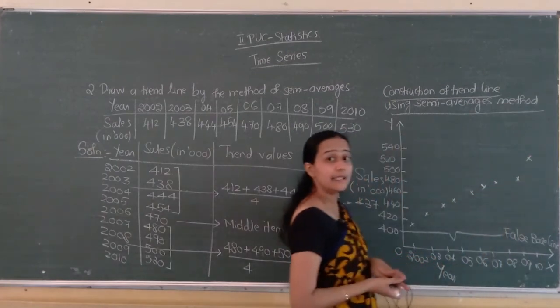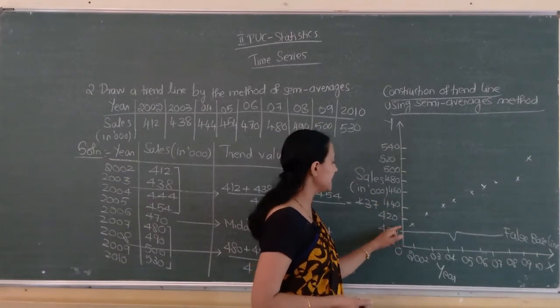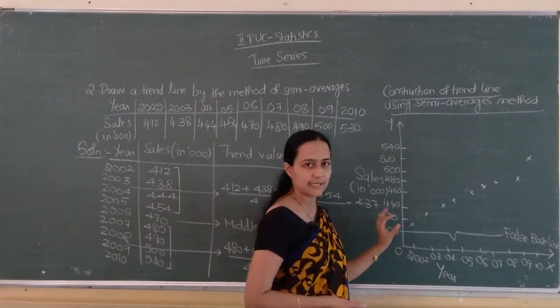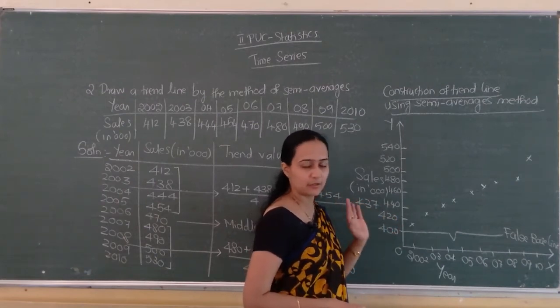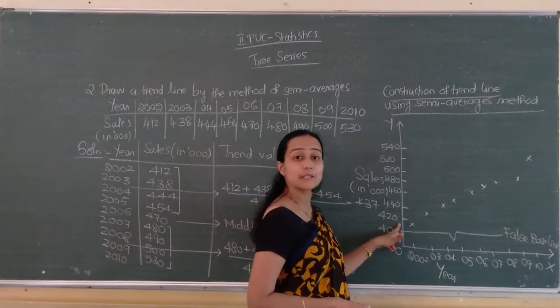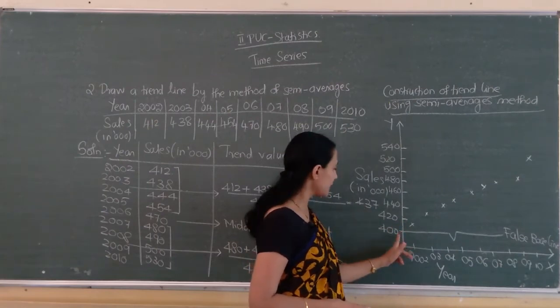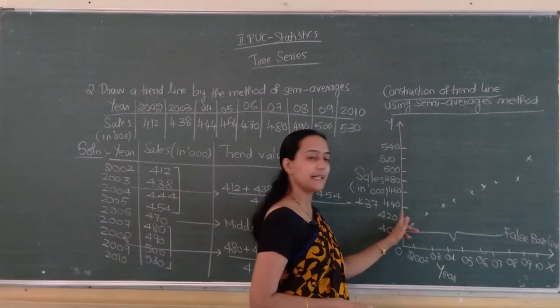Here each centimeter in your graph contains 10 lines, isn't it? 1 centimeter equals 10 units actually. So 10 lines will be there, not units. From here to here, what is the difference? 20. So each line contains 2: 400, 402, 404, 406, 408, 410 like that.